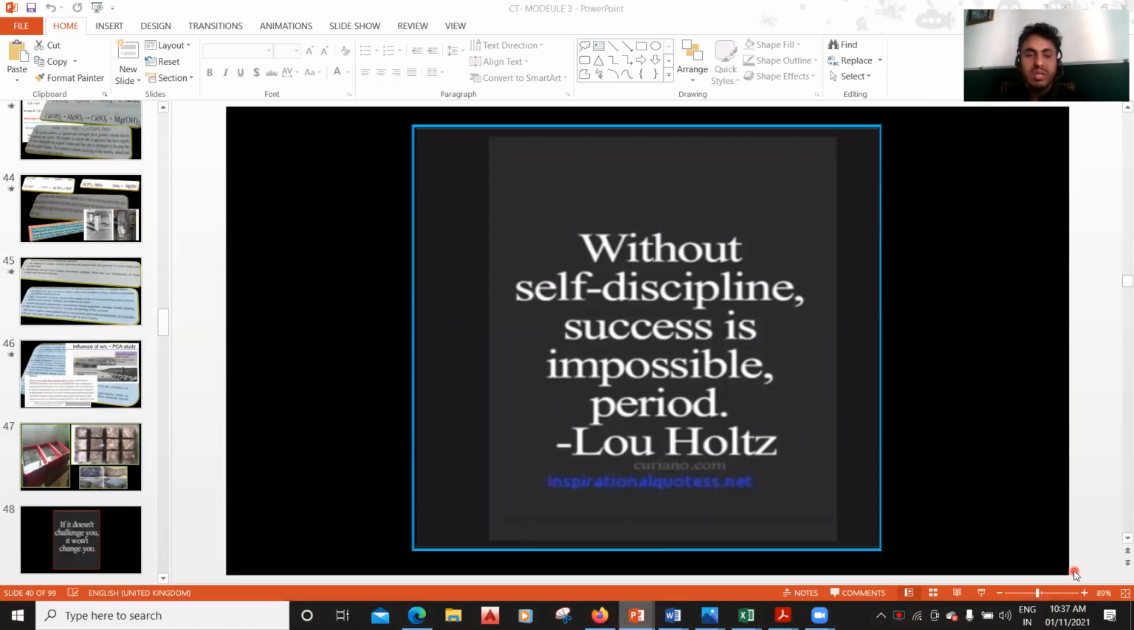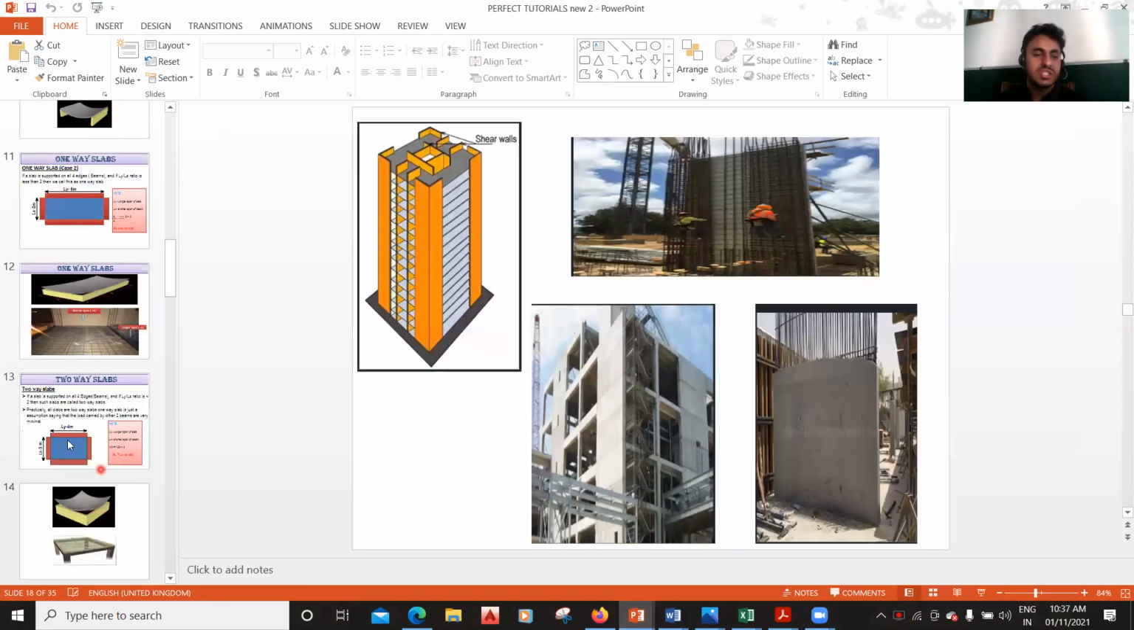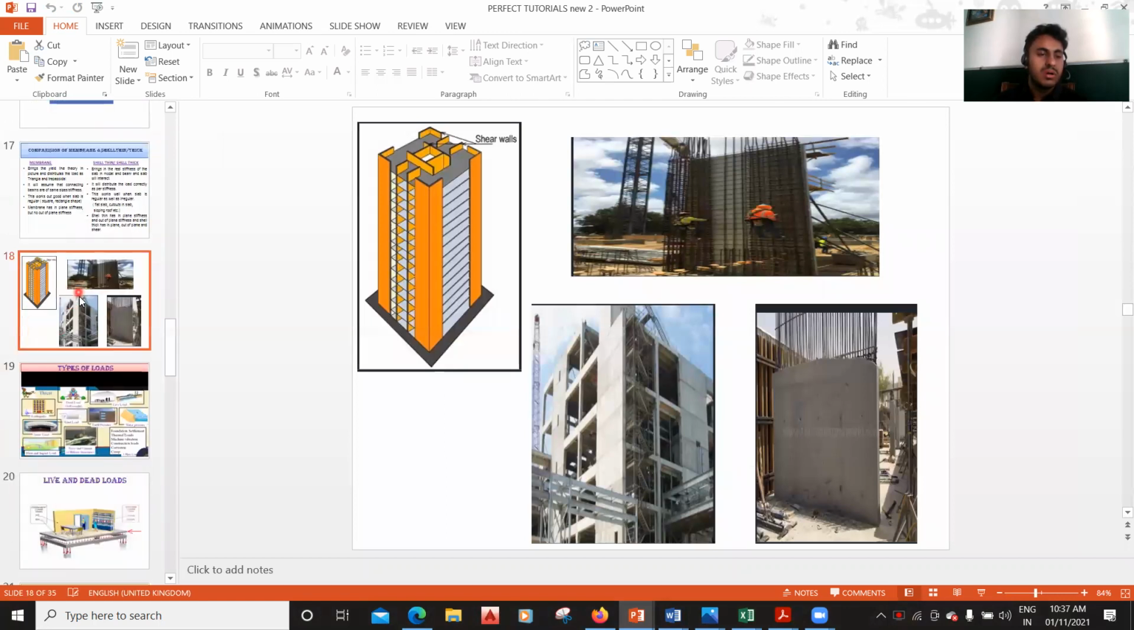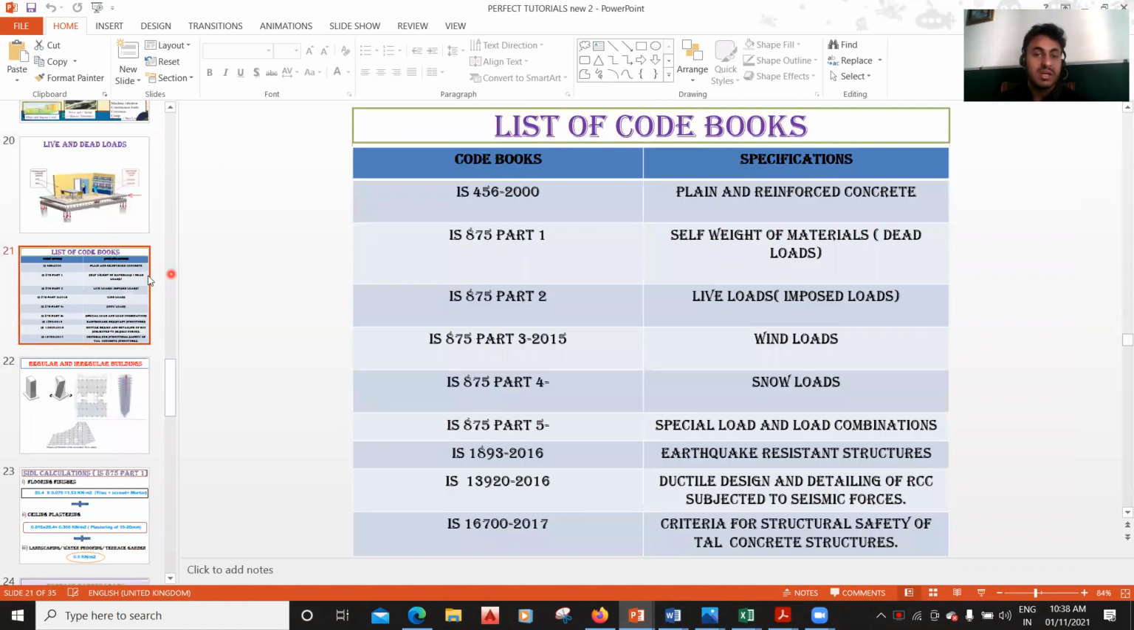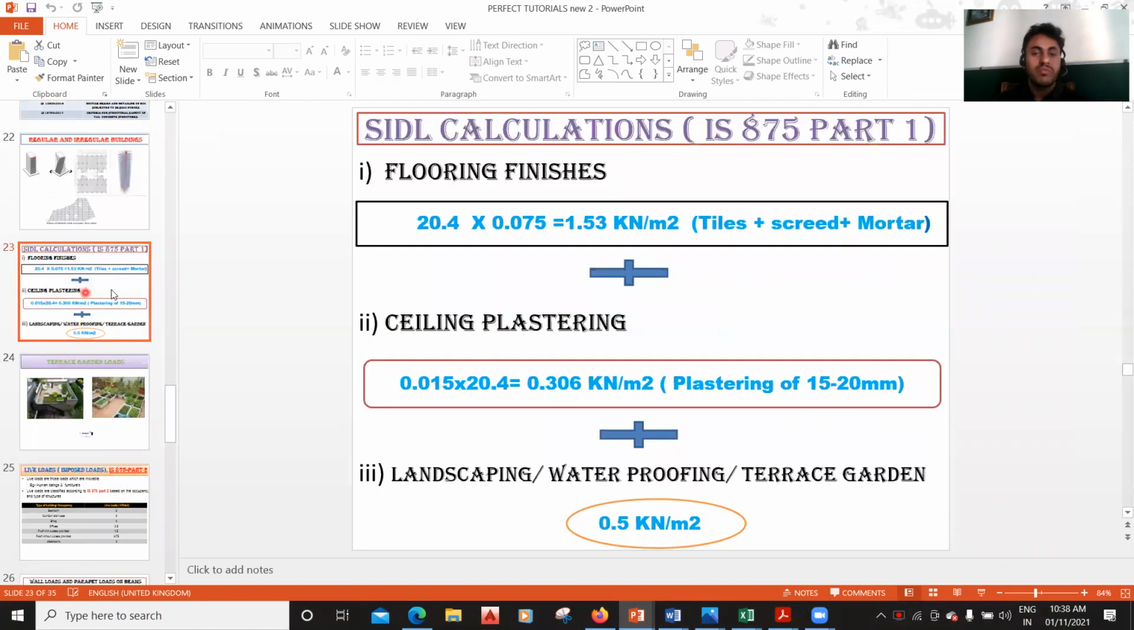Then coming to the ETAB course, in the ETAB course, I've explained what a shear wall is, then how you calculate the different types of load coming on the structure, which different code books are available, and how you find the flooring finishes.